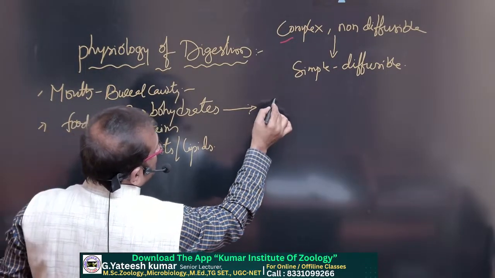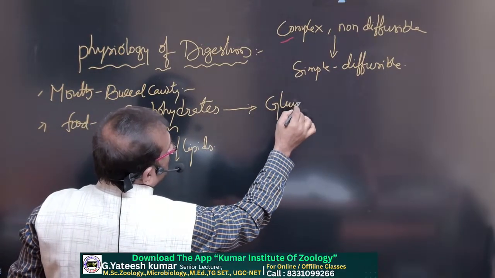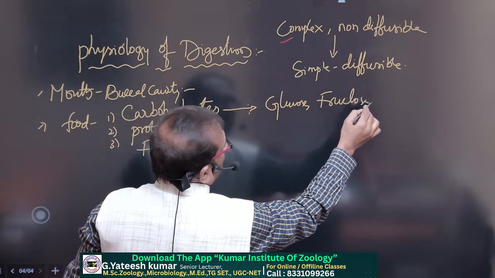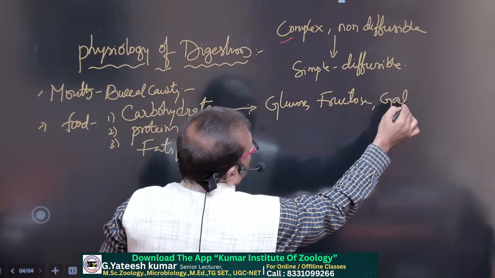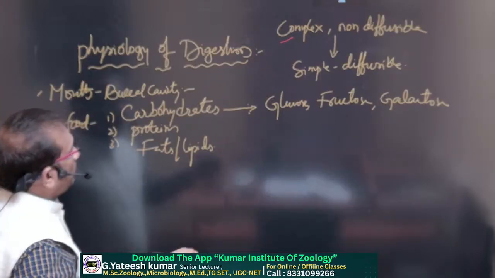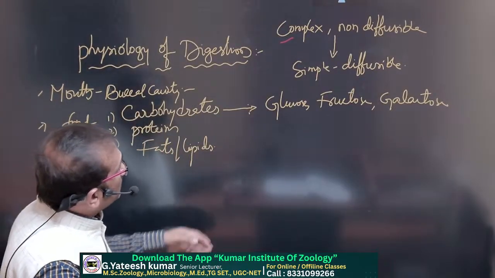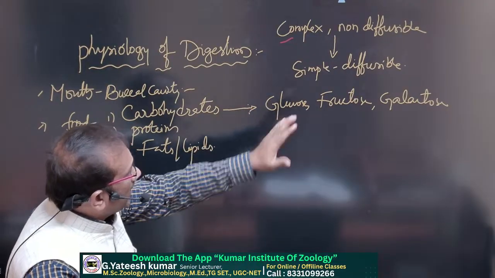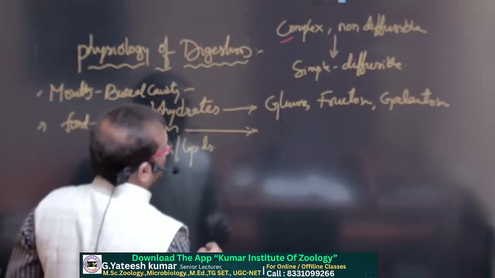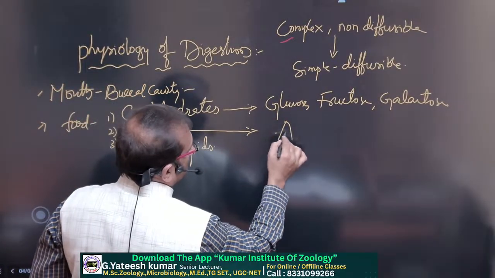So, conversion of these complex food materials into their simplest form. The simplest forms of carbohydrates are glucose, fructose and galactose. Proteins are complex, and proteins are made up of amino acids.